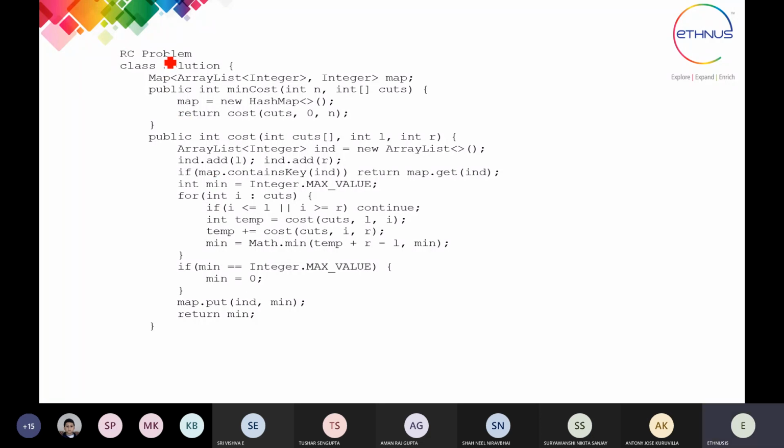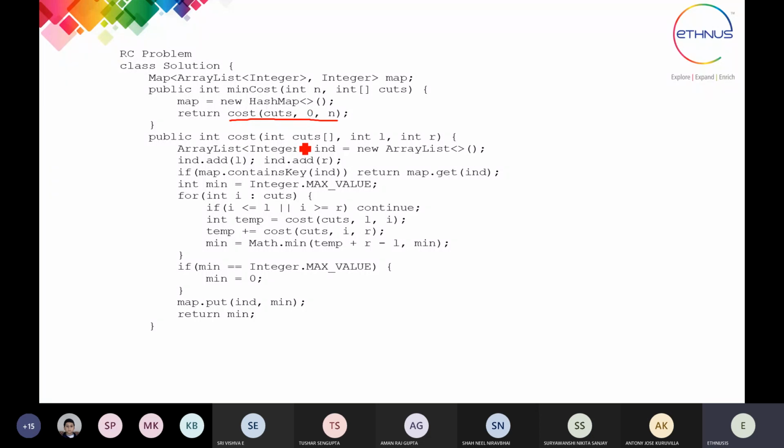So again here we have to find the minimum cost for the cuts. Here we are using the hash map, same as in Java, and what we are going to get from the main function, I think. Yes. What we have to do is find the cost. So the cost function is written to find how much cost you are going to get for every cut.